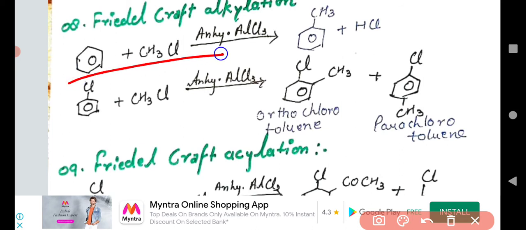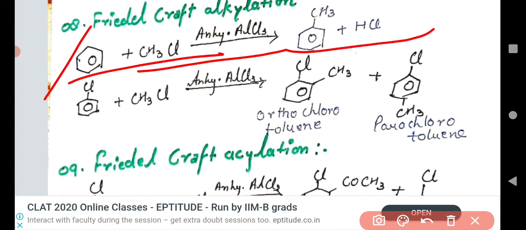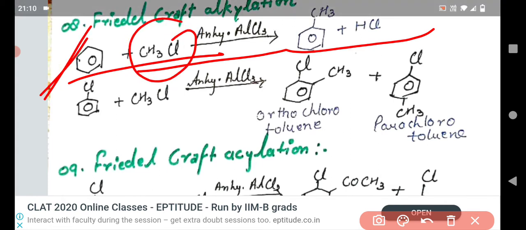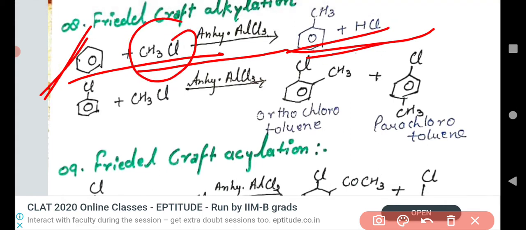This one is a Friedel-Crafts alkylation. In Friedel-Crafts alkylation, benzene reacts with methyl chloride and forms toluene, or methyl benzene. Understand that? Toluene is also known as methyl benzene.